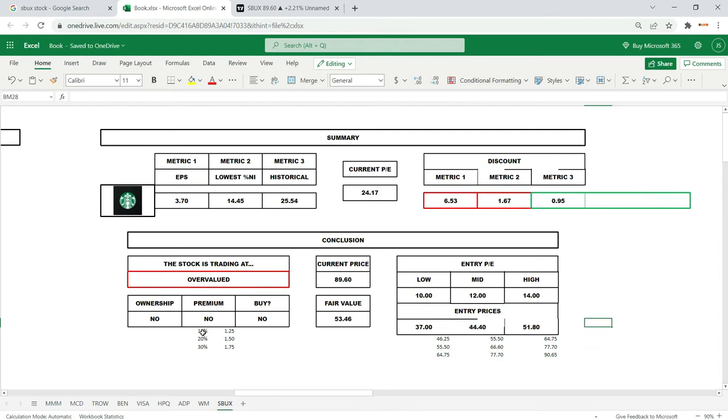By my multiples of 1.25, 1.5, 1.75 for 10-20% growth in EPS, it is currently trading at 30% growth in EPS. That's the 1.75 here. So I think the market is betting on Starbucks that it will grow 30% sometime in the future.